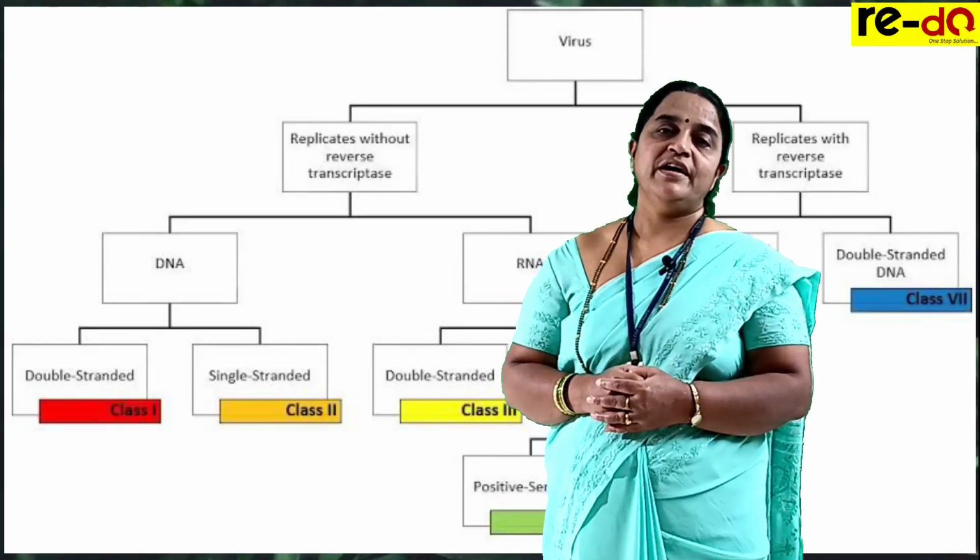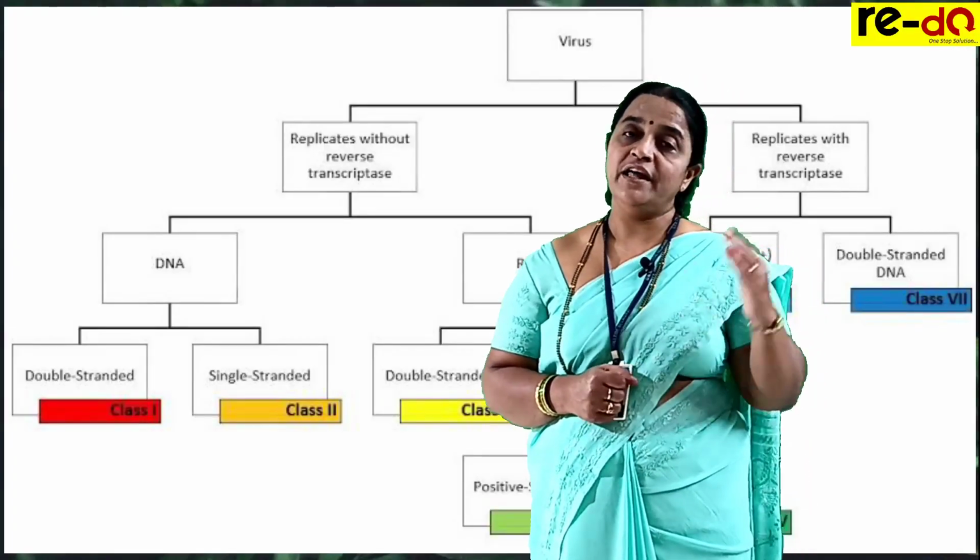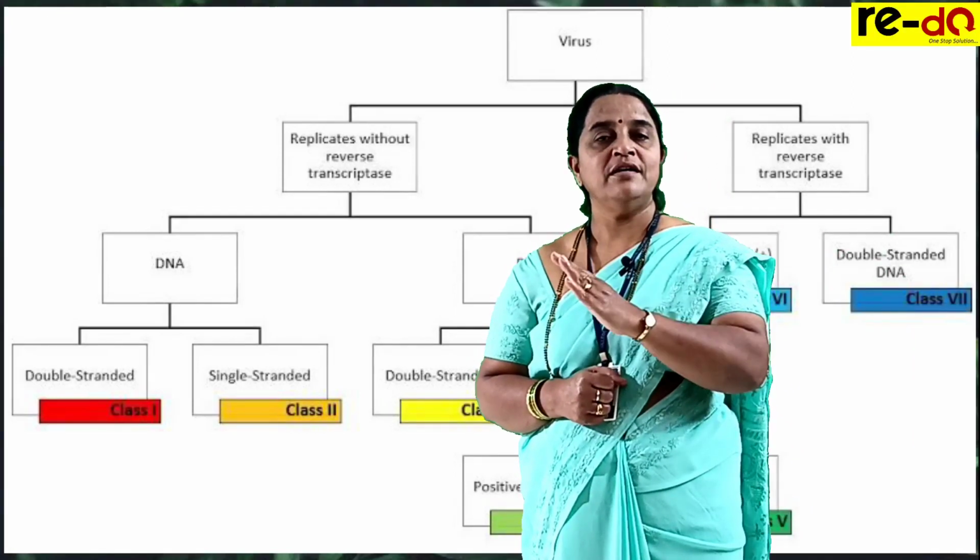Based on the host in which they multiply, because virus has the ability to penetrate the cell, they just inject their genetic material and then the host cell comes under the capture of the viral genetic material. After penetrating the host body, they complete their life cycle by joining with the genome of the host. Now hosts are either bacteria, plant cell or animal cell. Accordingly, we classify viruses as bacteriophage, zoophage and phytophage.